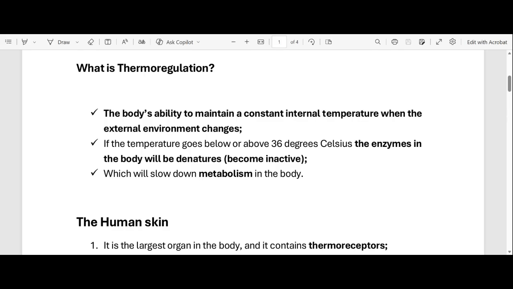So what happens when the temperature goes below 36 degrees Celsius, or goes above? It means that the enzymes will be inactive or they will denature, right? Which will slow down the metabolic rate in the body. And if the metabolic rate in the body is slowed down, it affects each and every organ in your body, right? So the processes within those organs will be affected, or they will become slower.